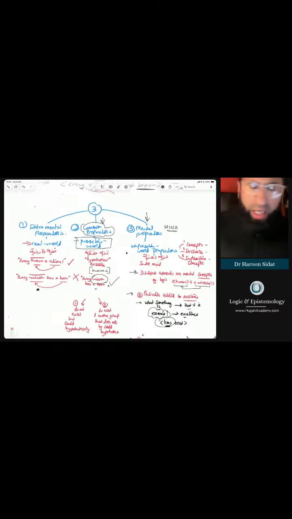But let me give you an example. If you write this proposition here, every human is rational. So we first need to make sure that it's an instance proposition, which it is, because every instance of a human is rational. So we're happy with that. Okay. Now, if we take this, for argument's sake, as an extramental proposition, this means that this subject here, the human, they exist extramentally, which you know, you're looking at me right now, in the real world.